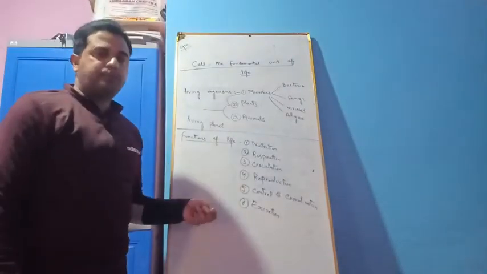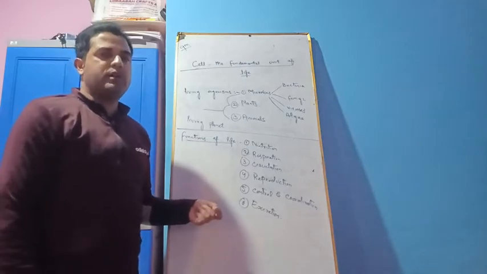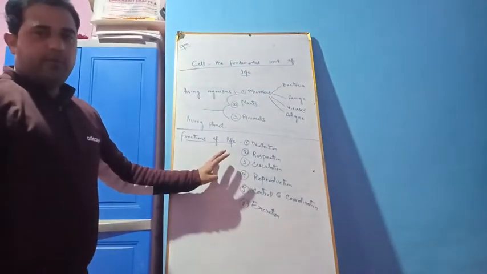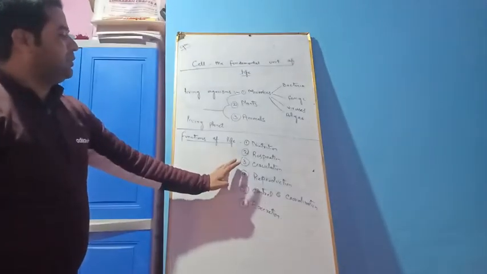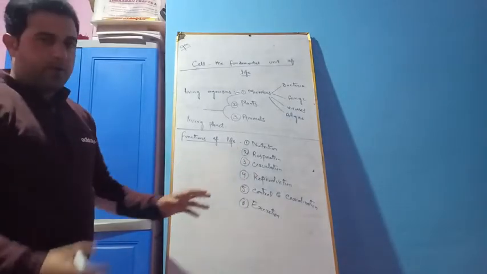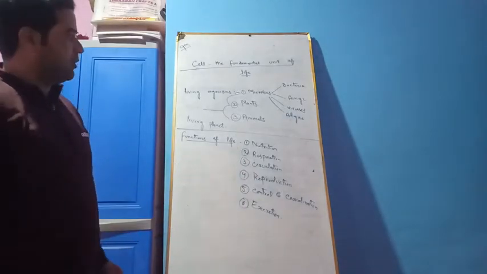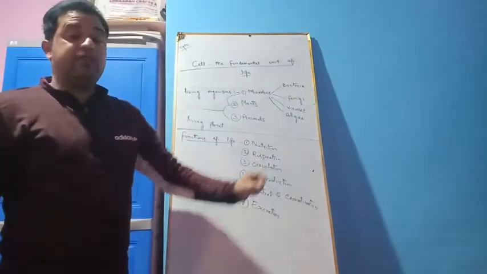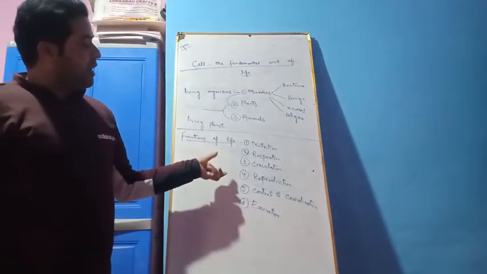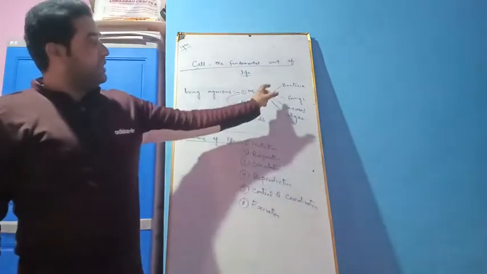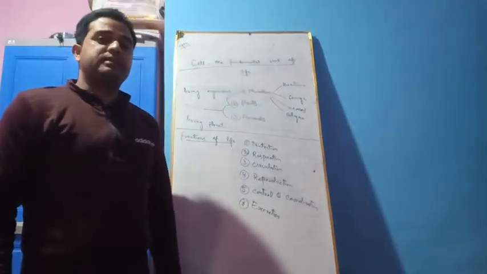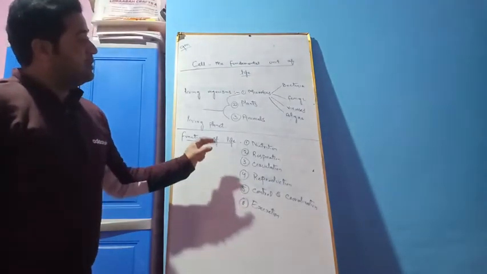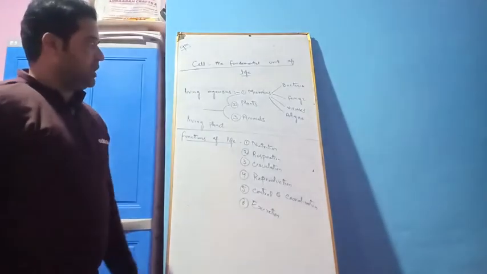The higher animals, which are made up of more than one cell, like the human beings, the cows, goats, are made up of various types of cells. So, for performing these activities, they have the different parts or organs. But the lower organisms, like the bacteria, fungi, which are made up of only one cell, for performing these activities of life, they have got the different cell parts. These small cells have different parts which are responsible for the performance of these activities of life.